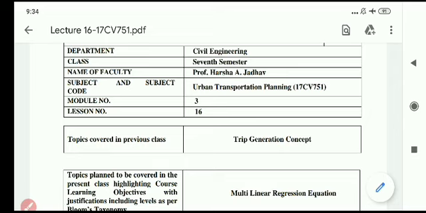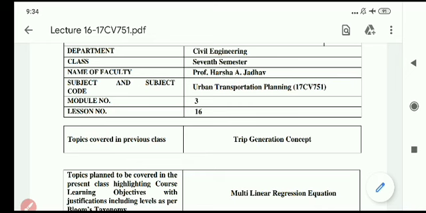As everybody knows, a trip means a one-end movement from origin to destination. In non home based trips, the trip may be from office to the market and market to the office, like that. Neither the origin nor the destination is home. Such examples are best for non home based trip patterns.